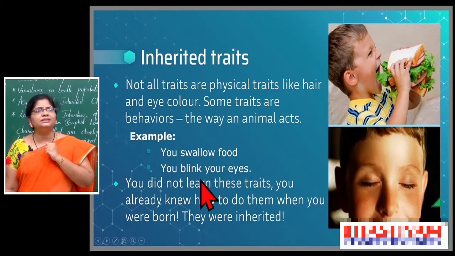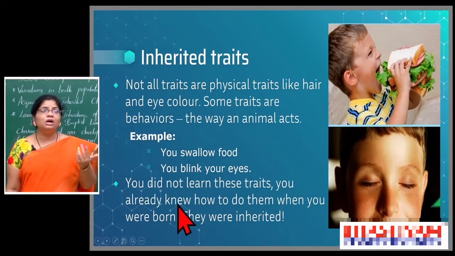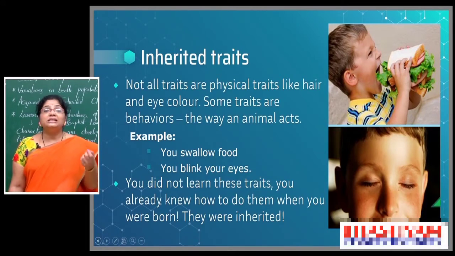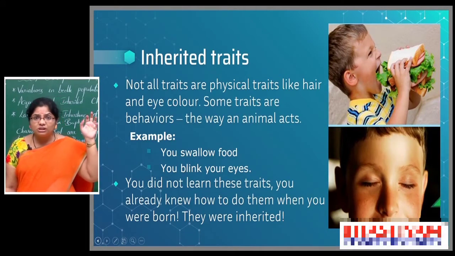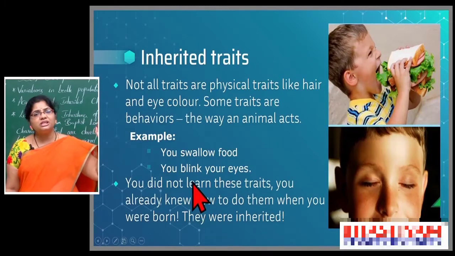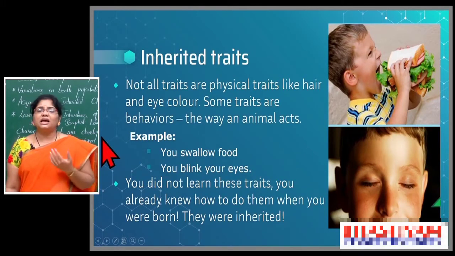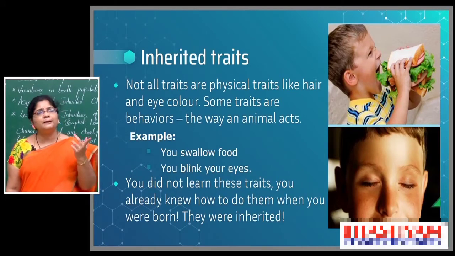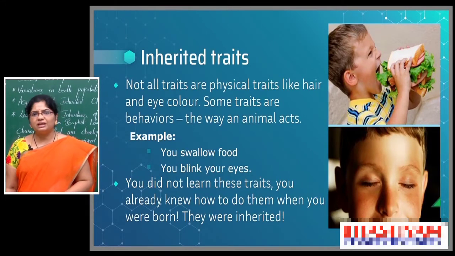You did not learn these traits, you already knew how to do them. When you were born, they were inherited. So how did you get all this information? All this information we got through the genetic material. Through genes only we are able to get this kind of information. We need not read, we need not follow, we need not learn, we need not practice. So without all those, we are able to do several kinds of things. Those traits we call inherited traits.